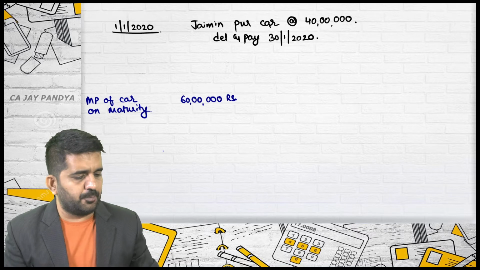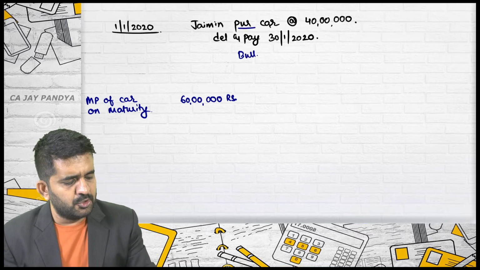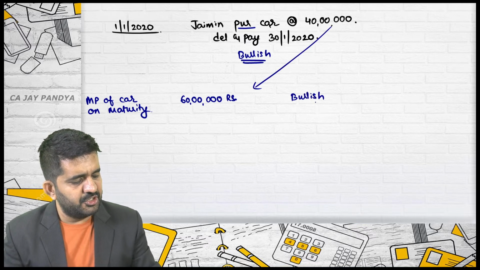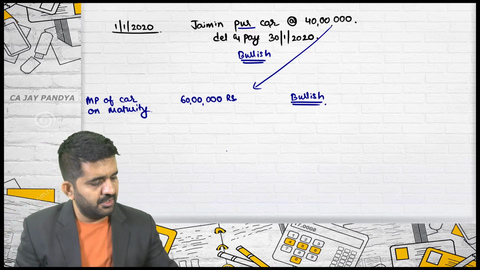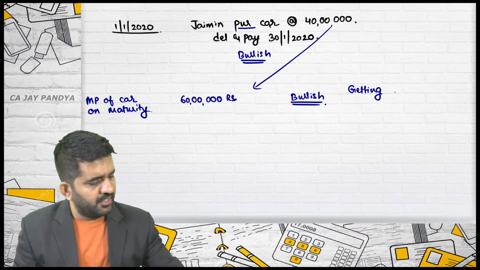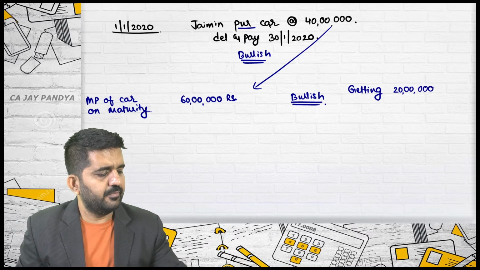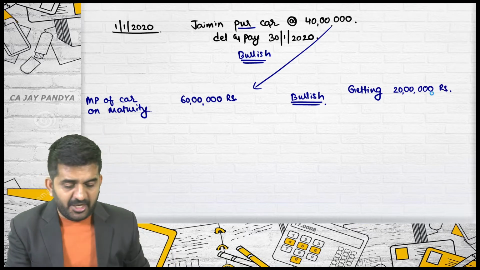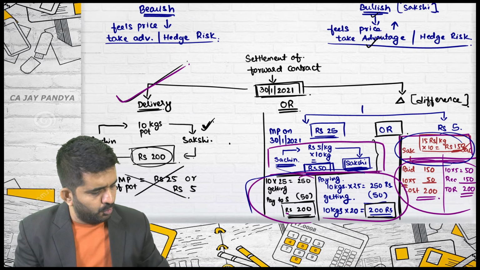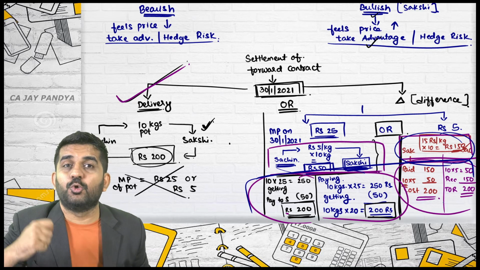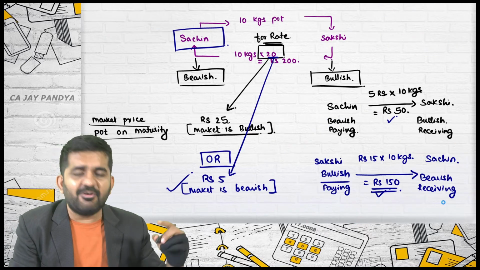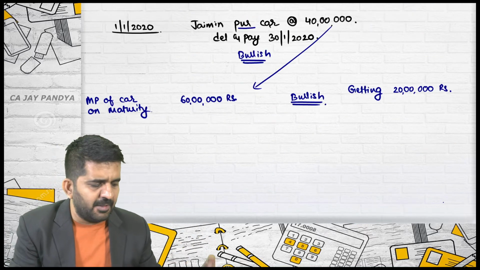Let me repeat again the thought process. Jaimin is bullish. Market is bullish. See, rhyming, bullish, bullish. Then you will be getting money. You will be getting how much? The difference is nothing but 20 lakhs. That's right. See, every time don't try to prove this. This I have already proved once. If the settlement is done through delivery or through differences, it does not make any difference to any party. Is it alright? So never try to prove that again and again. It can be proved one time logically.